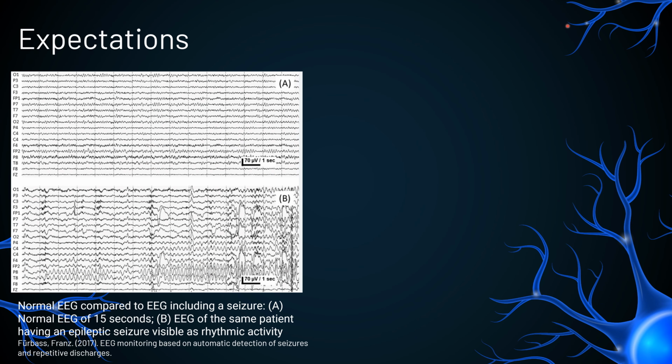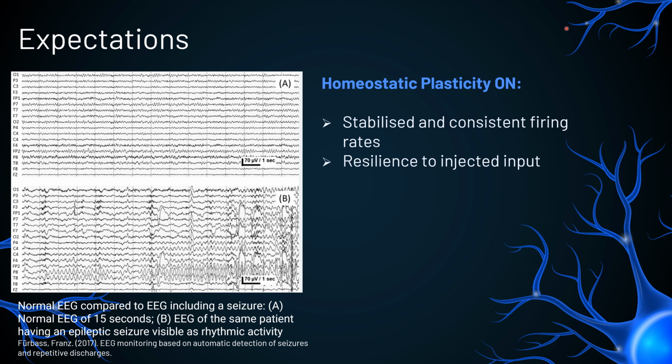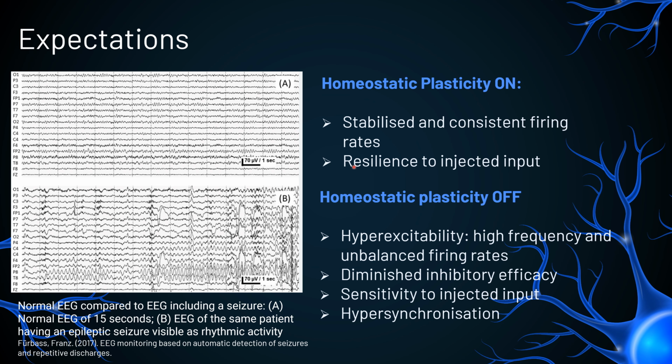Given the information we gathered, we expect our model to demonstrate a balanced network with stable and consistent firing rates when homeostatic plasticity is functioning, similar to the healthy EEG activity in Figure A. Furthermore, when a current is injected, the network should be resilient to it. In contrast, as demonstrated by the seizure activity in the EEG graph B, we expect that without homeostatic plasticity, Hebbian learning will lead to hyperexcited and hypersynchronous firing as a result of runaway potentiation. We also expect to inject a current to cause more excitation in this network.